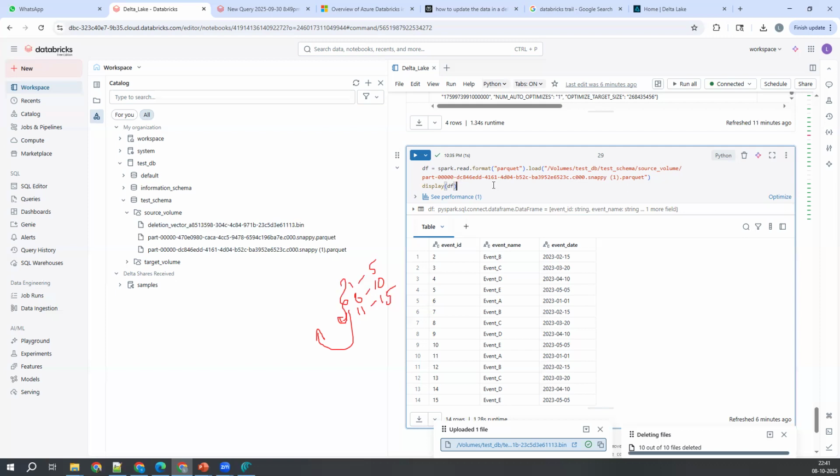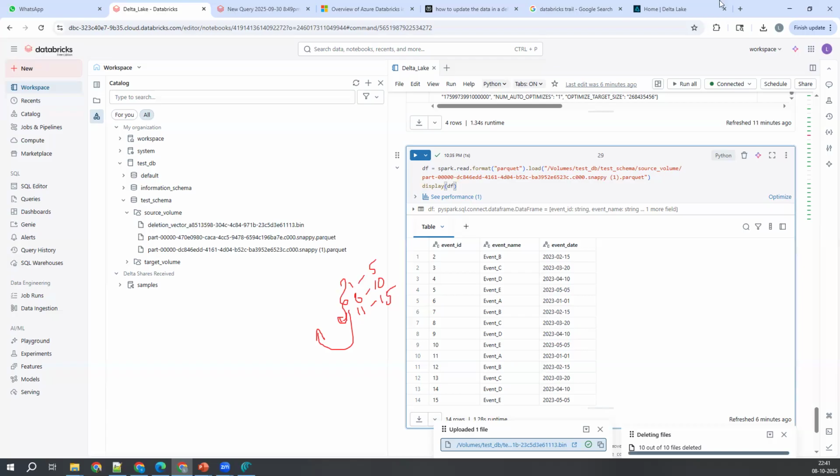Yeah. See, when you try to see all these operations on the Unity catalog table, the scenario is a little different. The concept is the same, but the scenario is a little bit different. Okay, I'll show you that one also once we create the Unity catalog. Right, I'll show you that one. Okay.